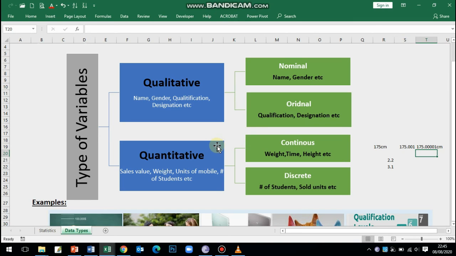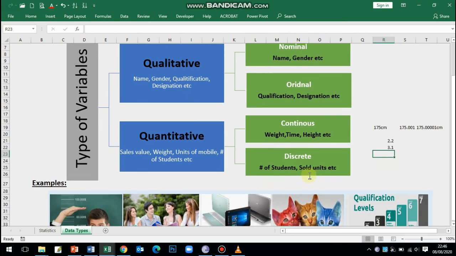We can measure these values, and these values are in numbers. There are two major types of quantitative variables. One is discrete, second is continuous. Discrete variables are those variables where we cannot break down into decimal places. We have to give the certain value.